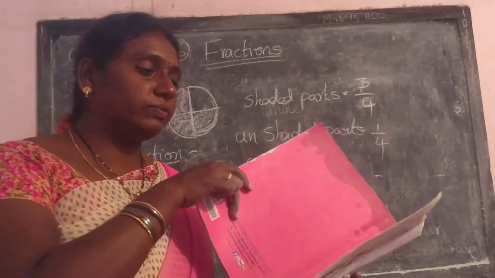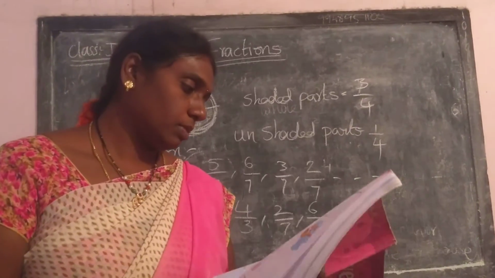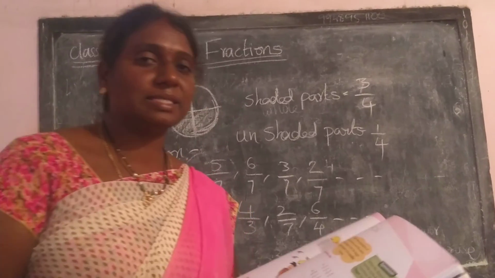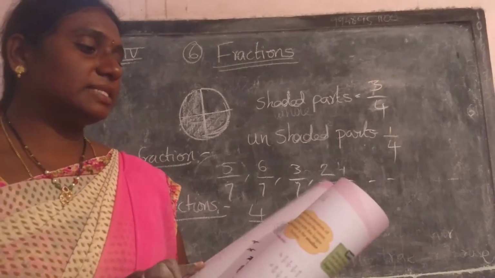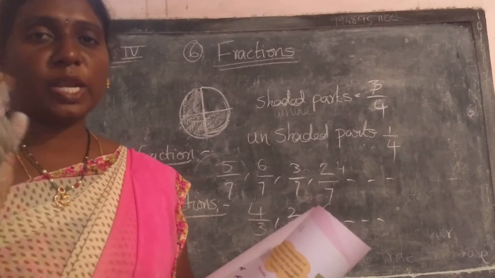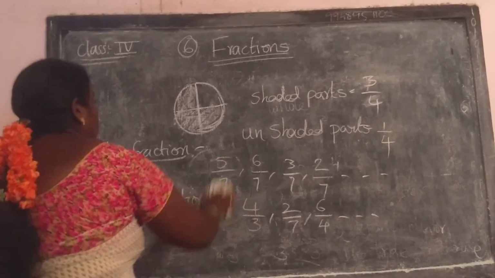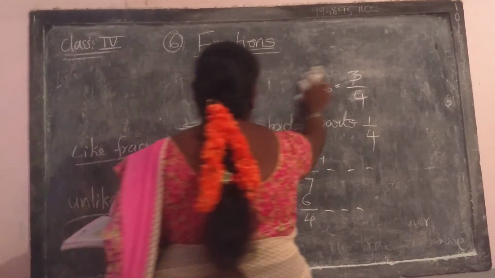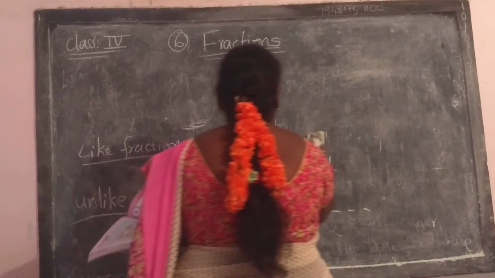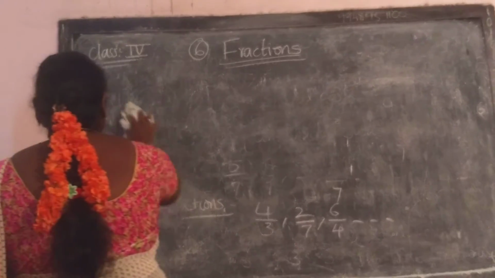In page number 152, see here, exercise number 1 is there. Exercise number 1, the first one I am going to explain, the remaining all do yourself. Okay. Exercise number 1, I am going to explain now. Remaining all do yourself.